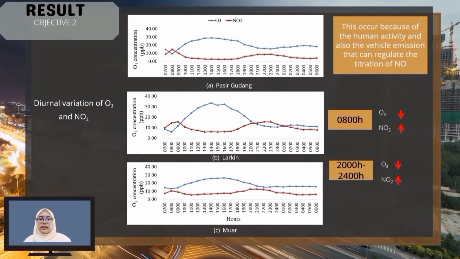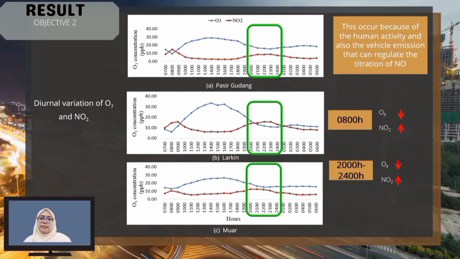At hour 8 there is less ozone but nitrogen dioxide increases due to the peak hour of people starting their daily activity. Then from hour 20 until hour 24 it shows the same pattern as hour 8. This occurs because of human activity and also vehicle emissions that can regulate the titration of nitrogen oxide.